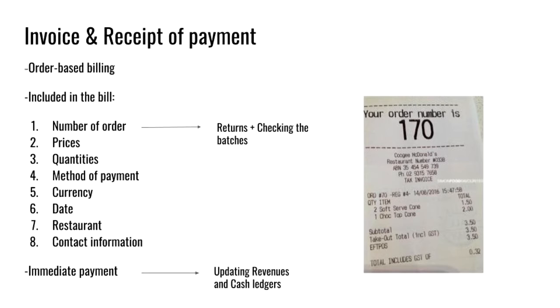Simultaneously, the bill will also be created, following an order-based billing. The consumer will pay immediately, thus the revenue and the cash will be obtained immediately after the sale. Each receipt must contain the number of order, plus all the information related to the price, currency used, date, taxes, code of the restaurant, method of payment, and quantity of goods sold.